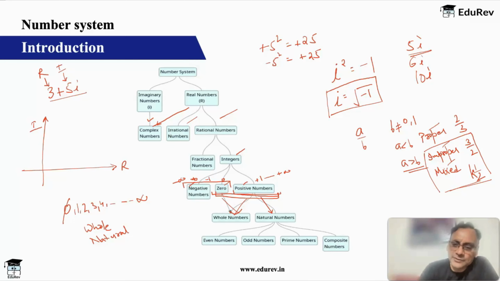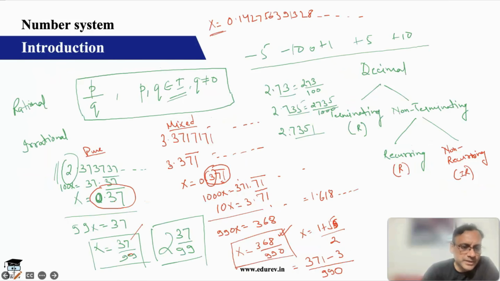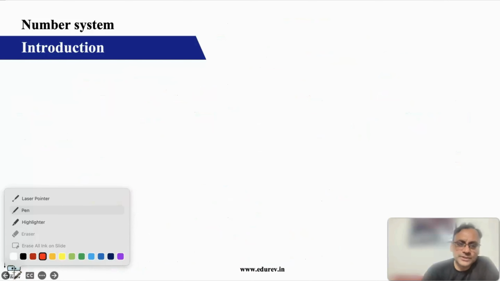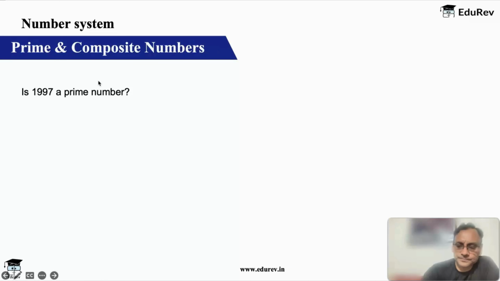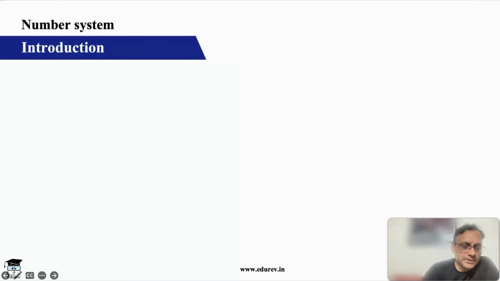Then let's focus on natural numbers. Natural numbers can be divided in many ways, but I'm dividing them mainly in two ways. One is even and odd numbers, and the second is prime and composite numbers. So let's look at this a bit. First, even and odd numbers.